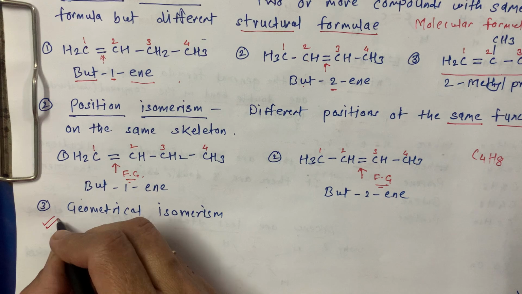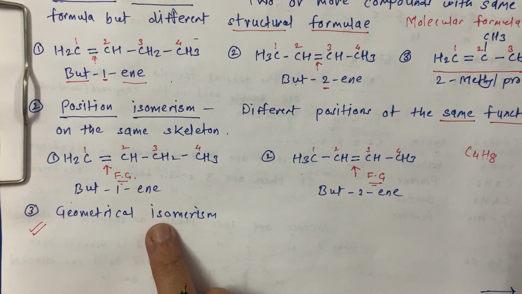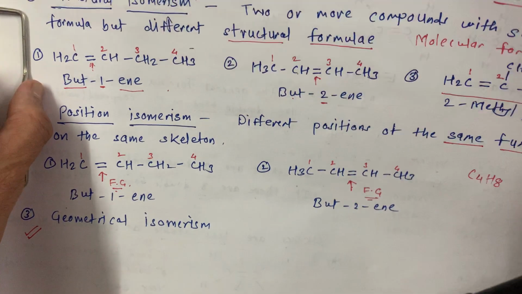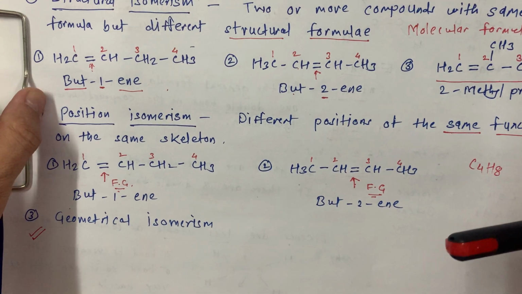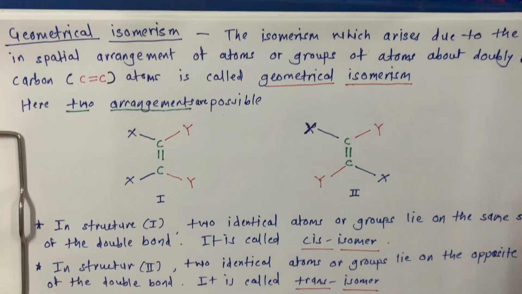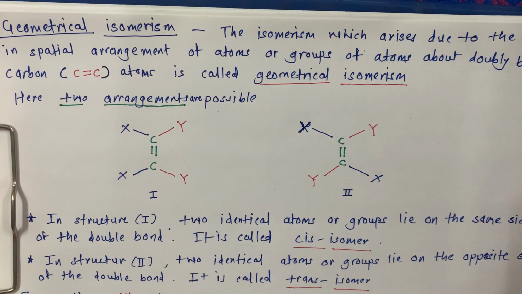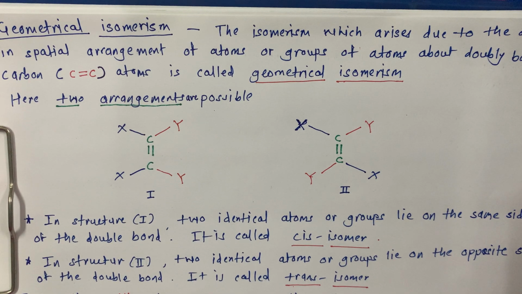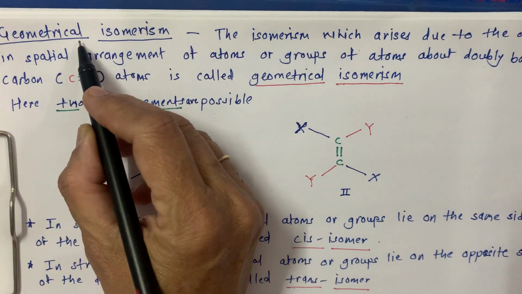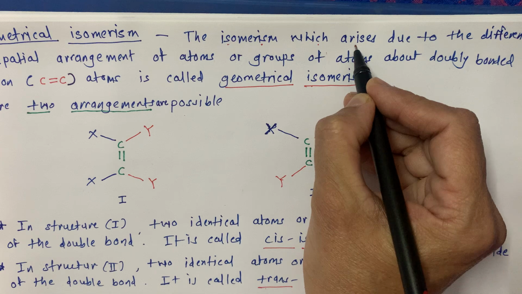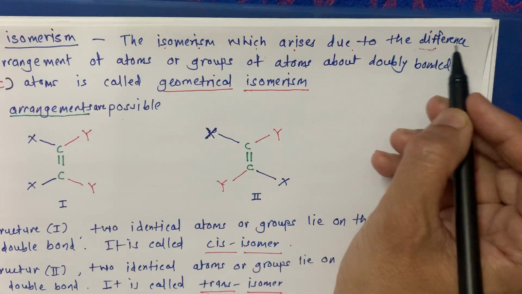Next, very important, this is a very important concept which we are going to study in alkenes, that is geometrical isomerism. Okay, now see geometrical isomerism. You have to understand this on the paper. Okay, if in the classroom I may show you the model, but it's okay, you can understand easily. See now, what is this geometrical isomerism? The isomerism which arises due to the difference